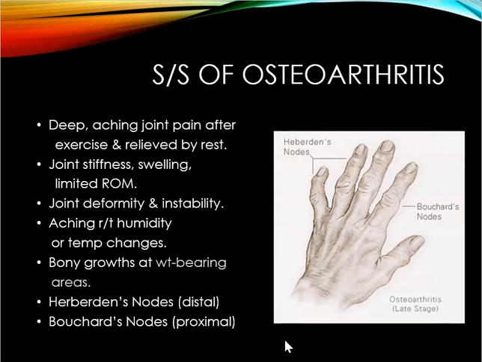They're going to have limited range of motion, and it's going to be worse after being stationary. So waking up in the morning or getting up from a chair or out of the car, really sitting for extended periods of time is going to set this off. They could have Heberden's nodes, and these are bony enlargements of the distal interphalangeal joints, so you're going to see those right here and right there. And then the Bouchard's nodes, which are bony enlargements of the proximal interphalangeal joints. See that one right there.